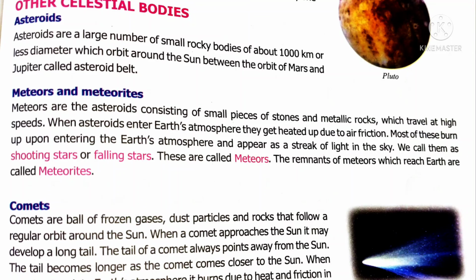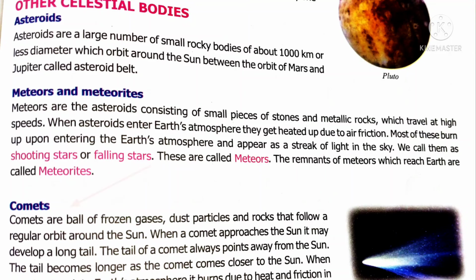Due to air friction, they heat up and burn, forming a streak of light in the sky. This is called shooting stars or falling stars, also called meteors. The meteors which reach the earth after burning are called meteorites.